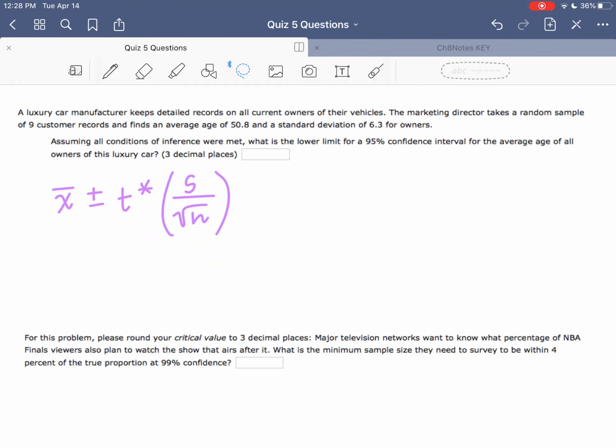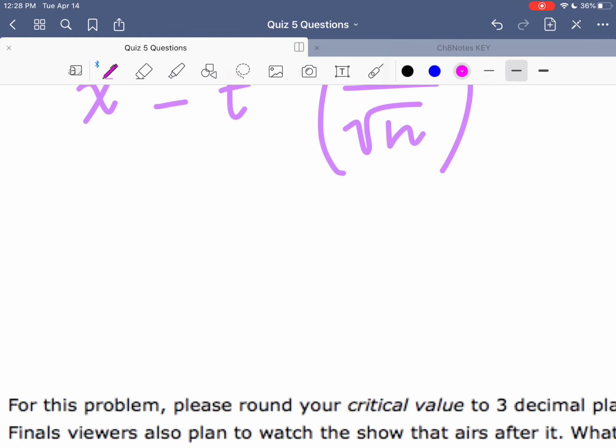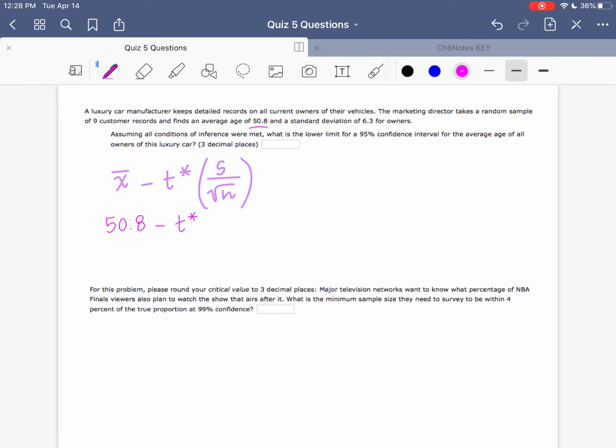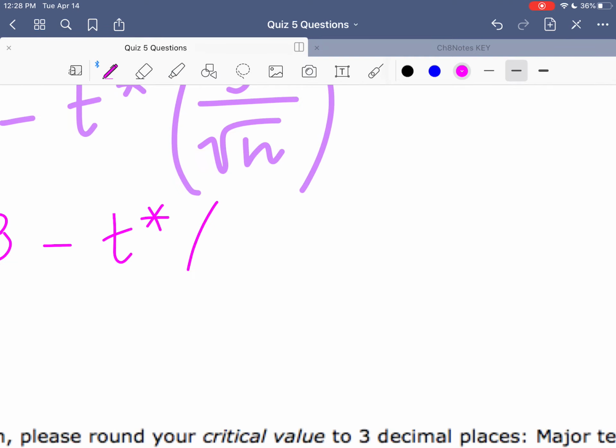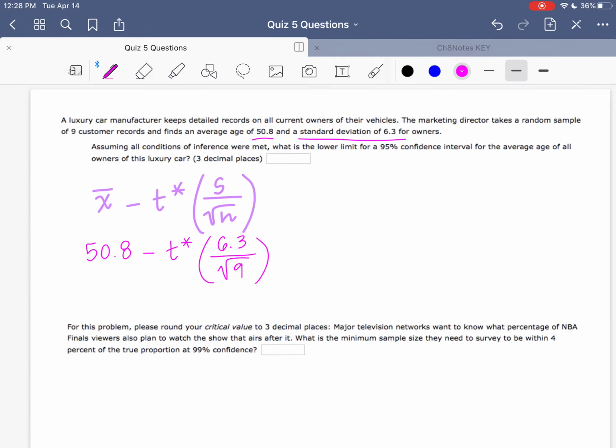So we only need the lower limit. So I'm going to go ahead and erase my plus sign here. So my x bar is the 50.8 that we're given. So 50.8 minus, I'm going to just write t star for now. Our standard deviation of the sample is 6.3. And then our sample size was 9.